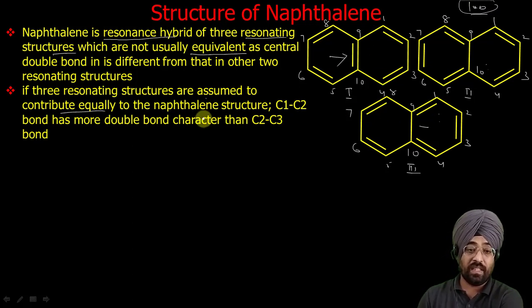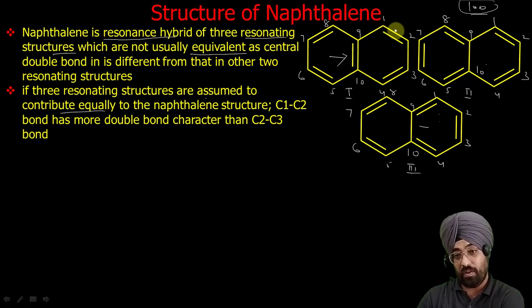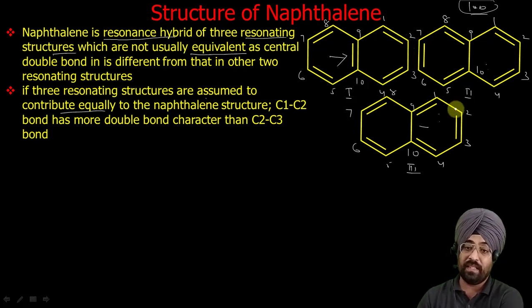Let us look at the C1 C2 bond. In structure 1 this C1 C2 bond has double bond character, in structure 2 it has double bond character, in structure 3 it has single bond character. Whereas for C2 C3, in structure 1 it has single bond character, in structure 2 single bond character, in structure 3 double bond character.